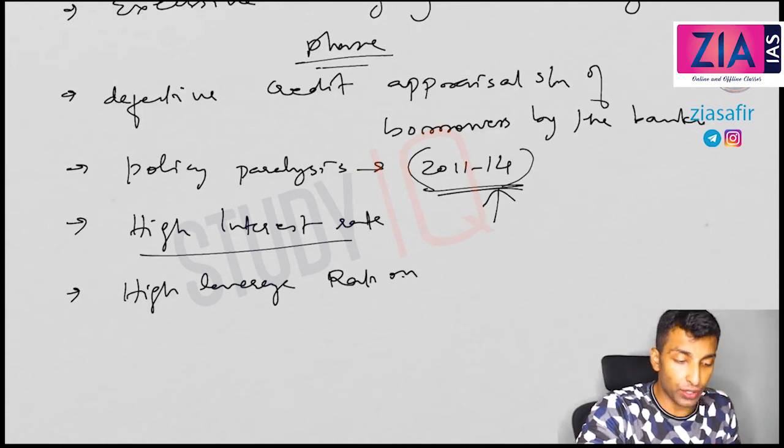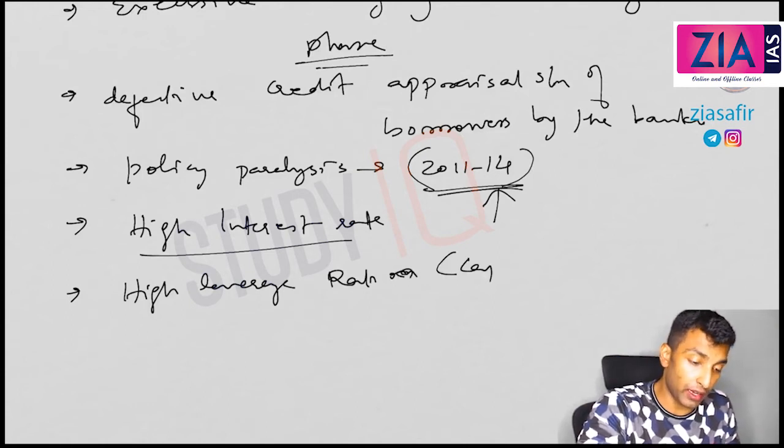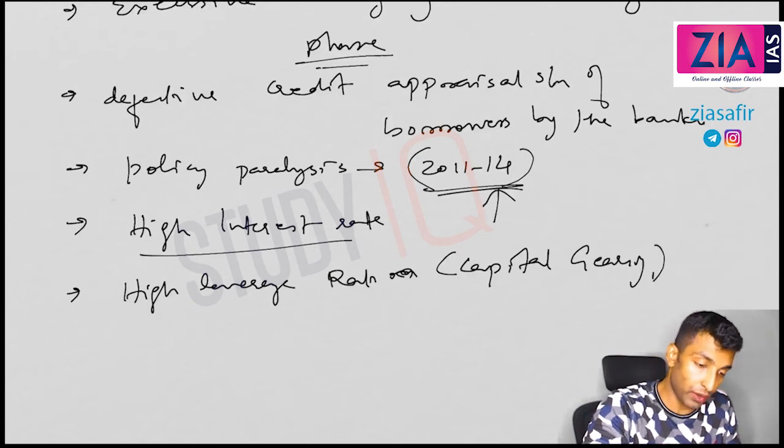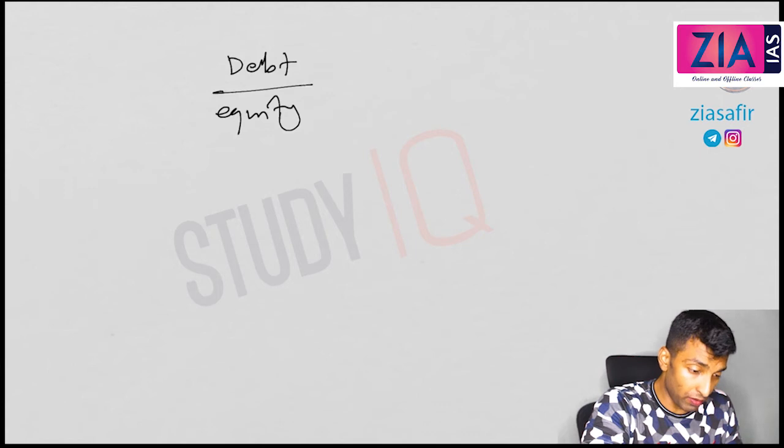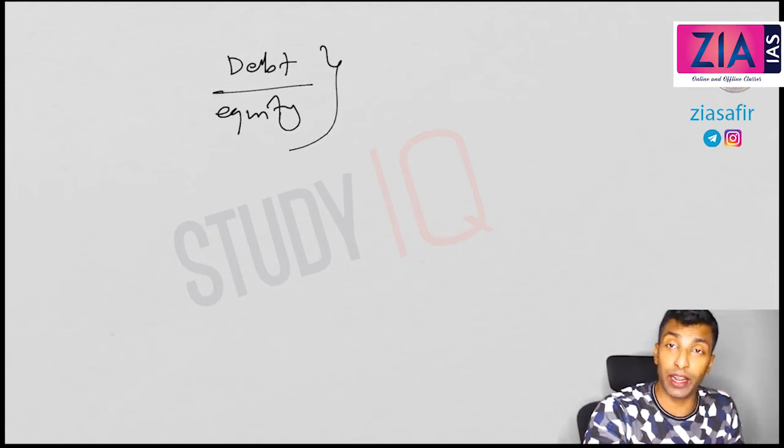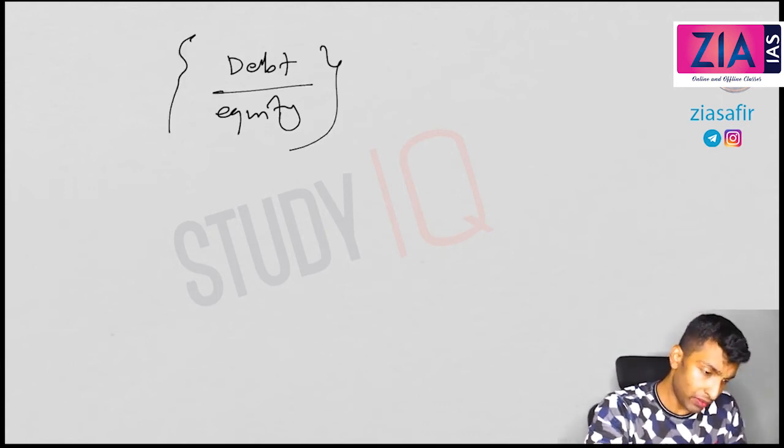So high leverage ratio, this is also known as capital gearing. I'll explain what this is. Capital gearing can be understood in terms of debt equity ratio. When you read the newspaper, you will see debt equity ratio. It is nothing but debt to equity. I'll give you an example so that you can understand.